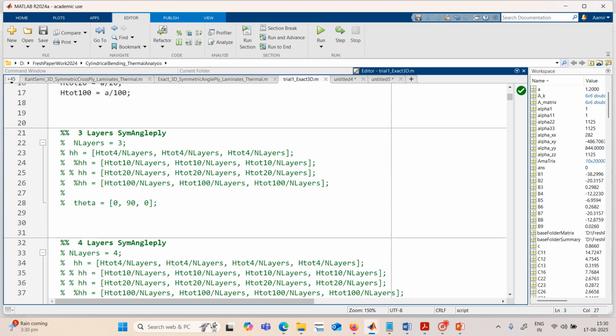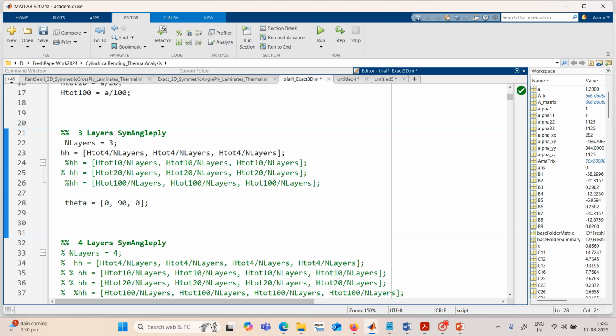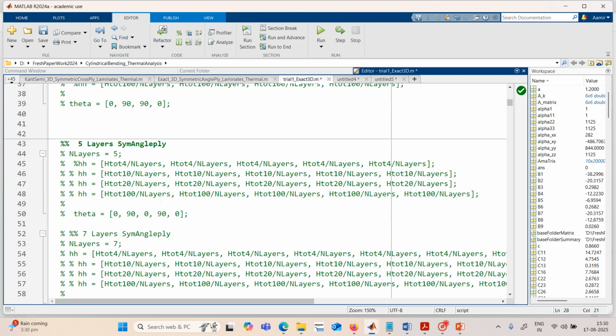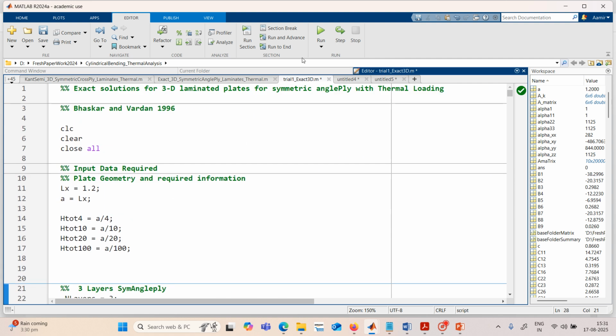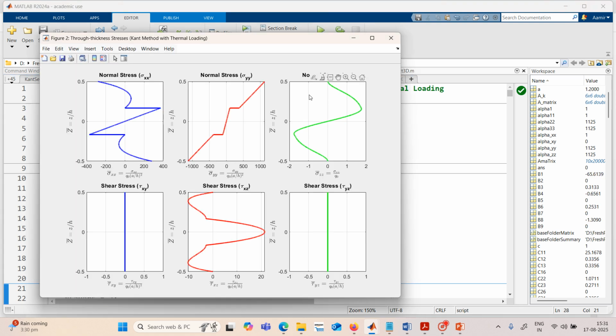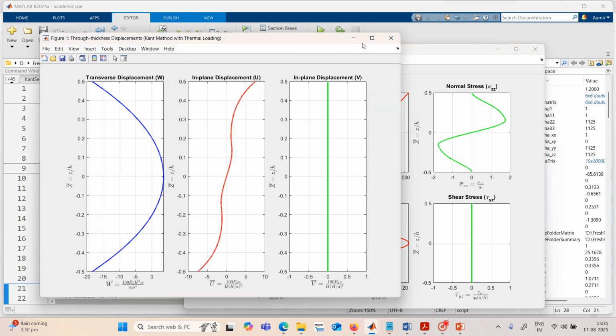Let me take the 3 layer laminate, with a by h equals 4, and 0, 90, 0. Let us run this code. So this is what we are getting.